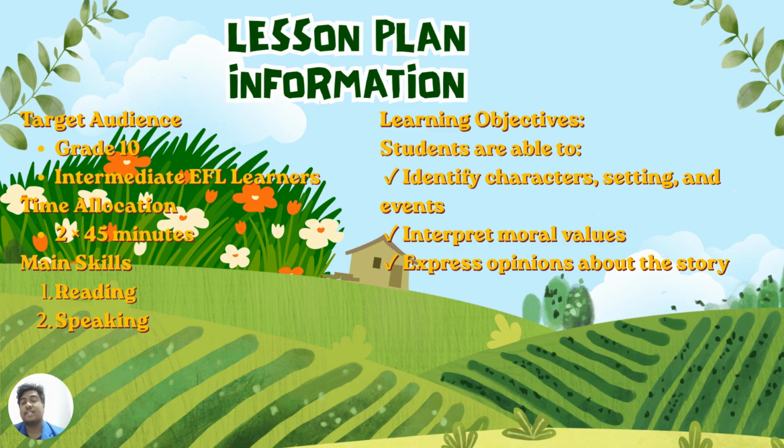The learning objectives are: the first is students are able to identify characters, setting, and important events presented in the literary text. Second is students are able to interpret the meaning and moral values contained in the story. The last is students are able to express their personal opinions and ideas about the characters and events through classroom discussion.